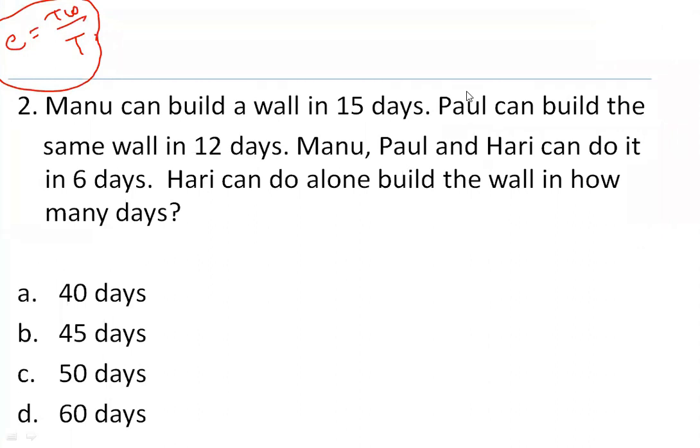Already we got responses. Super. 136 Mahata. Done. So let's not take more time here, guys. What is the first step that you have to do? Read the question and understand how many persons are there. Manu can build a wall in 15 days. Paul can build the same wall in 12 days. Manu, Paul, and Hari can do it in 6 days. So Hari alone can build the wall in how many days? Okay. So if that is the question, I can see here Manu is there, Paul is there, and Hari is there.